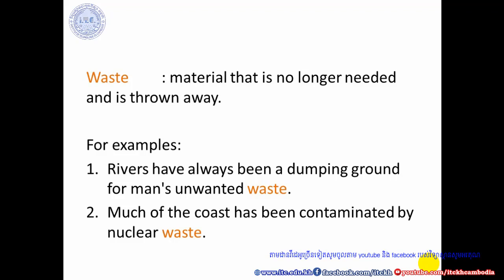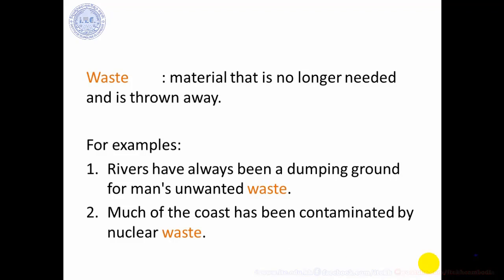As you may have seen, some people throw waste into the lake or the river, and it really pollutes the water and also the living things in the sea or in the lake. And number 2, much of the coast has been contaminated by nuclear waste.